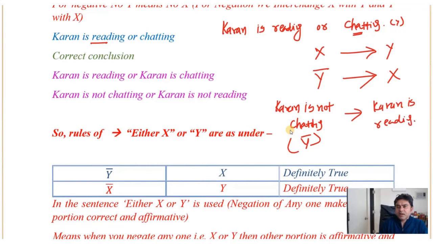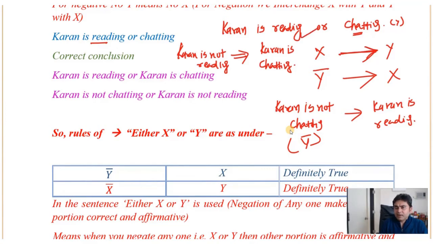Or X bar. So X is Karan is reading and X bar is Karan is not reading. It means that Karan is chatting. Did you understand the rule? One more time. You can go from X to Y if it is positive, but if it is negative, then Y bar becomes X and X bar becomes Y in OR type of connectives.